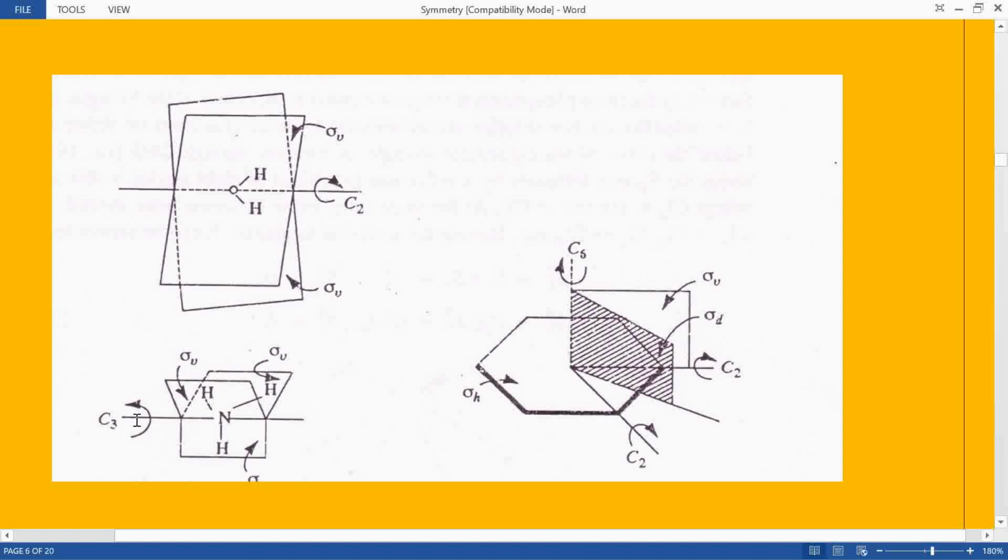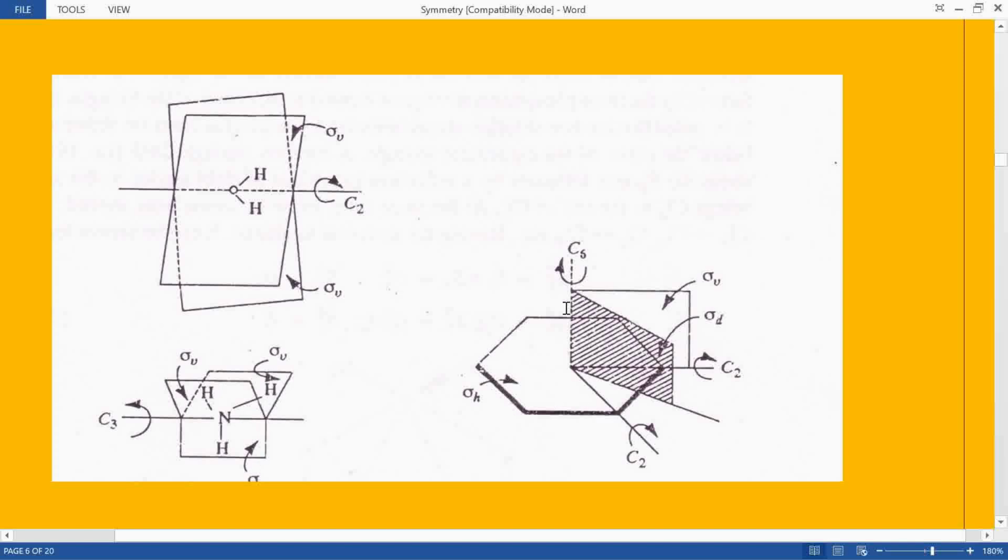Next you can see the ammonia molecule. Here also the C3 axis is an axis passing through the nitrogen only, whereas you can have 3 sigma V planes in ammonia, each including one of the hydrogens and nitrogen. So you include one hydrogen and nitrogen, the remaining 2 will be equally distributed on both sides of the plane, therefore it becomes a plane of symmetry. So you will have sigma V1, sigma V2 and sigma V3.